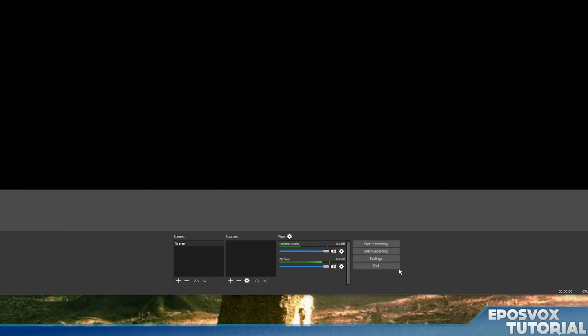There we go. And then my microphone's going up because I'm talking into it. Now, if you're talking too loudly, you can turn that down. And then what you're really going to want to mess with is turning down your desktop audio. This should stay fairly low, as your game audio is going to very easily overpower your voice.